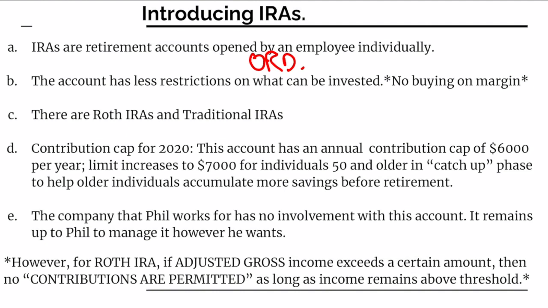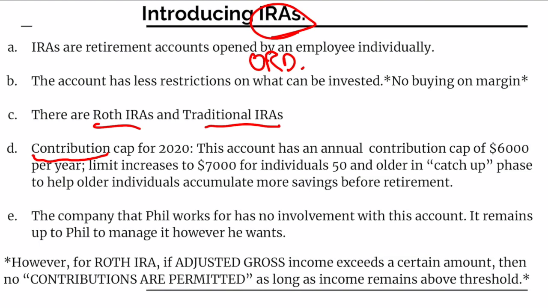As mentioned before, there are Roth IRAs and traditional IRAs, and both of these accounts can be opened by any single individual. As I referred to earlier, contributions also have a cap, and this exists for all types of retirement accounts. But this cap only concerns the amounts that are invested from the employee's income.